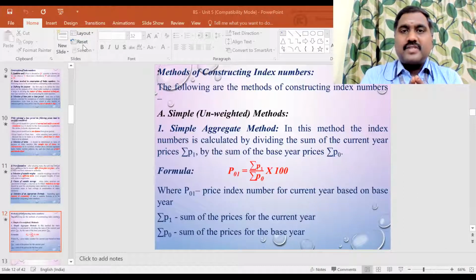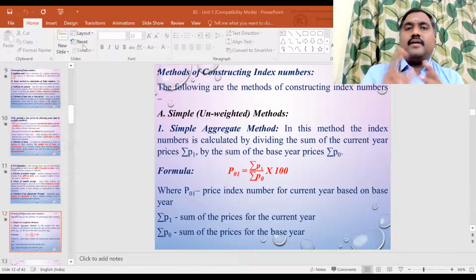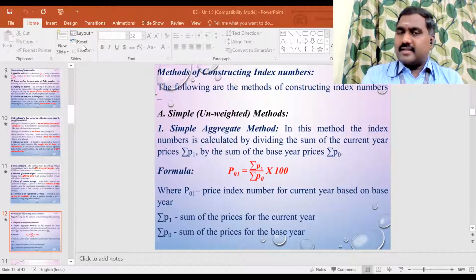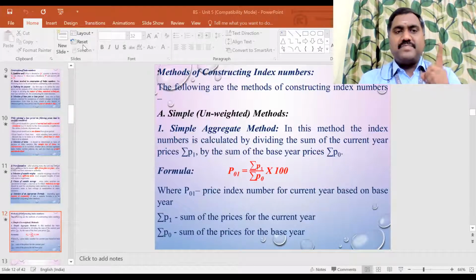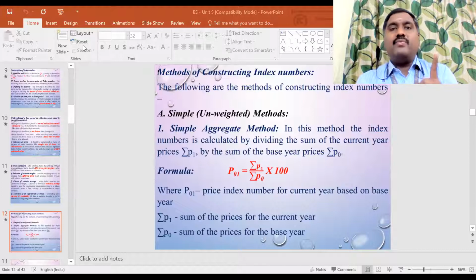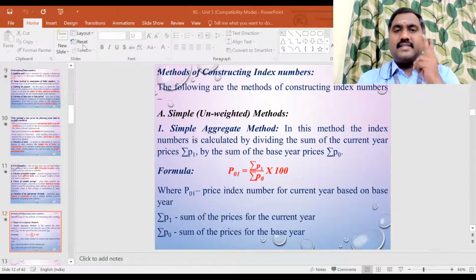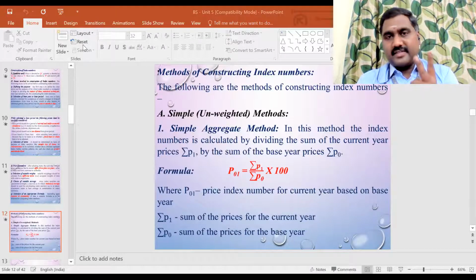And then in the last classes we started working on the problems, right? Under methods of index number, there are different methods to construct the index number. The first method is the simple index method, or unweighted index method, and the second one is the weighted index method.